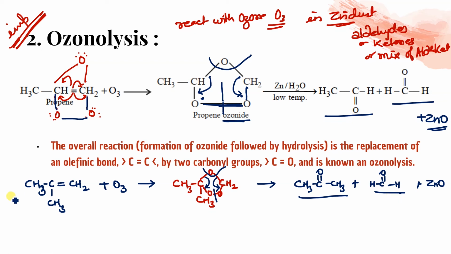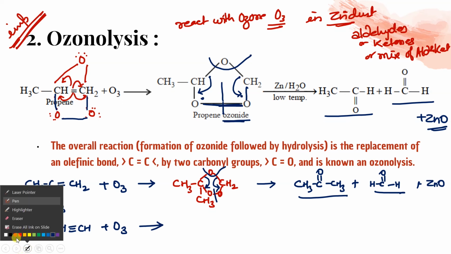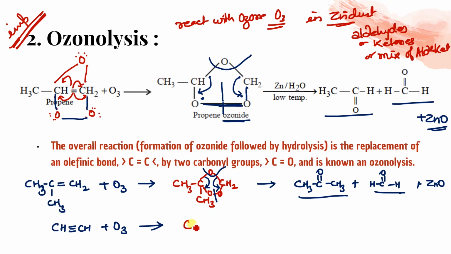One more example for triple bond. Let's do for triple bond, and then I will give you the short trick. Like I'm giving you CH triple bond CH plus ozonolysis. What will be the product? Don't panic. Simple काम. CH दो bond को break कर दो. Just break two bonds, whatever, one bond left out, so let it be like this. Then one will form like this and another you form like this. So this is ozonide you formed.